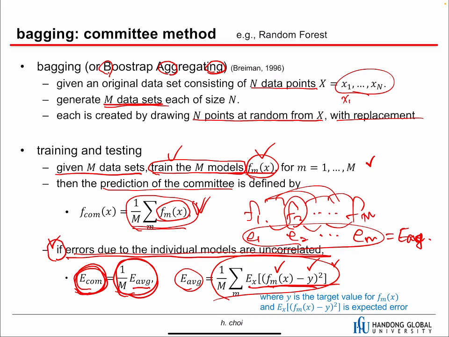But when we select the data sets, the data sets are a little different. Then the models are a little different. So from this difference, even though these are not perfectly uncorrelated, there is still a little uncorrelatedness between the models. So we can decrease the error. Not this much, but still there is improvement in the performance.